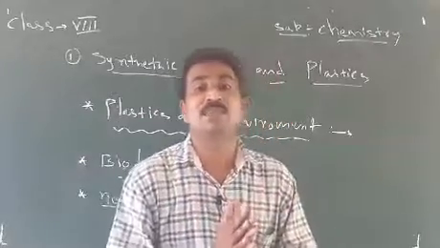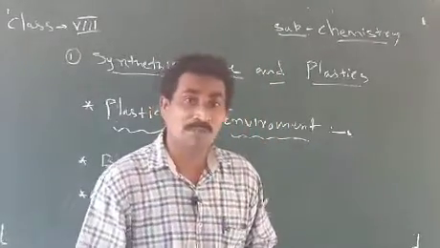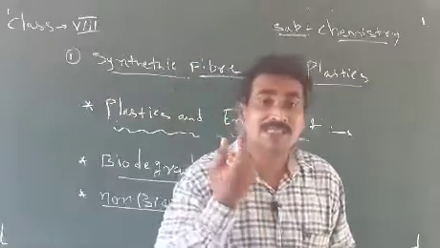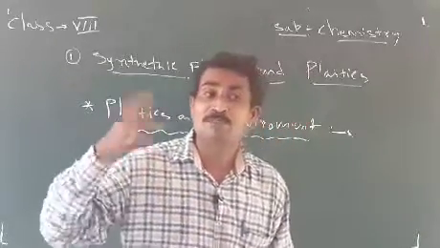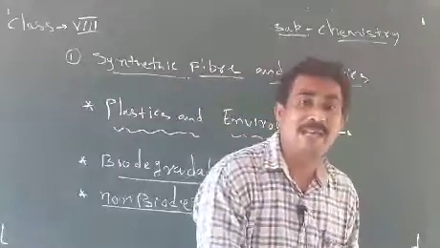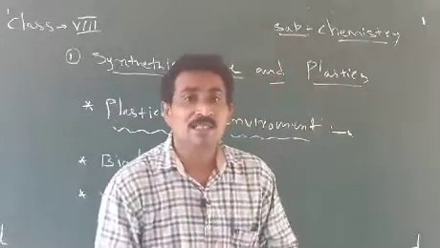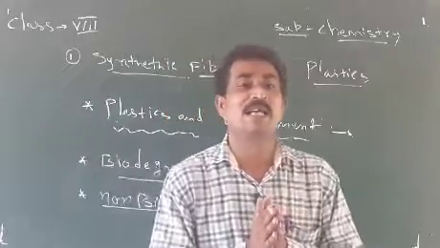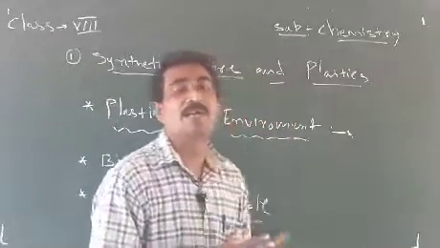Such materials decompose by the natural process, meaning they decompose with the help of bacteria and mixing with soil. Such garbage we call biodegradable garbage.